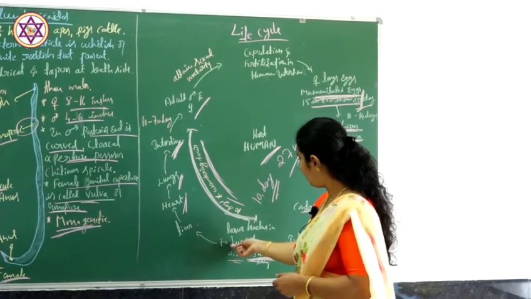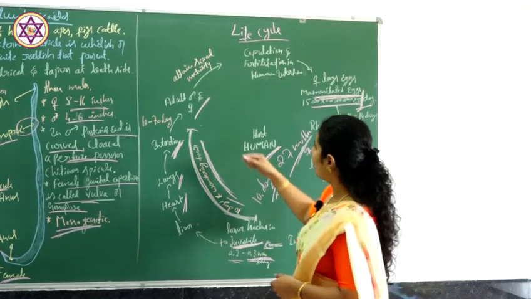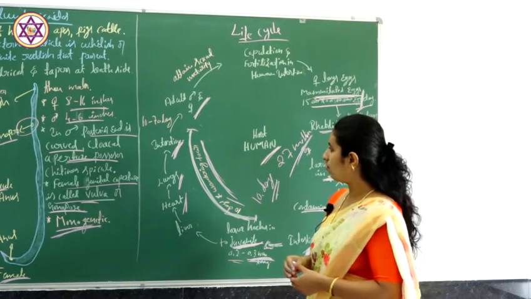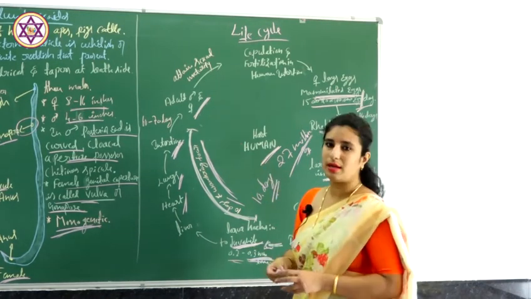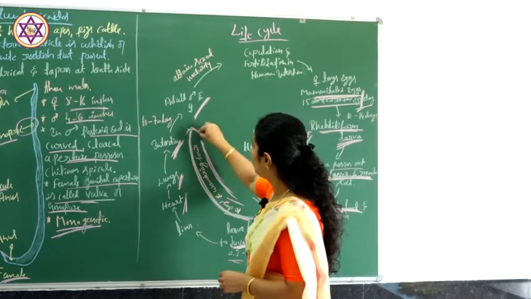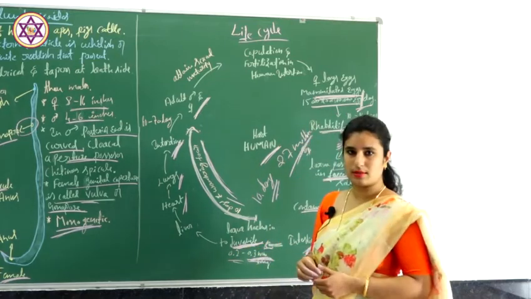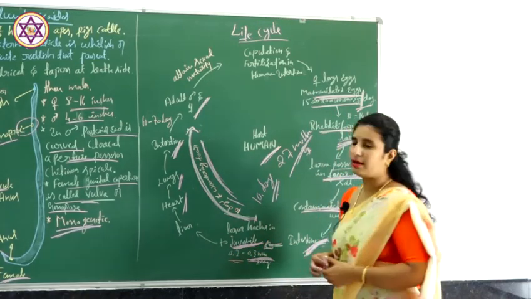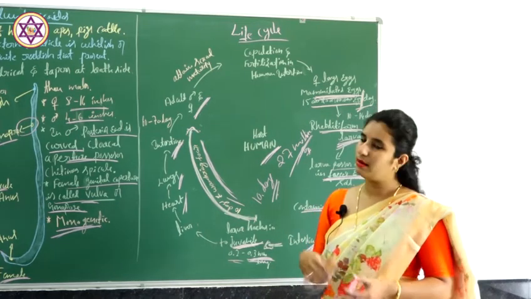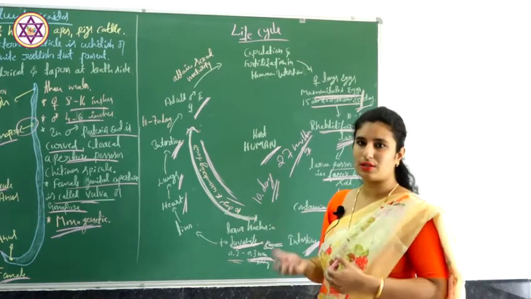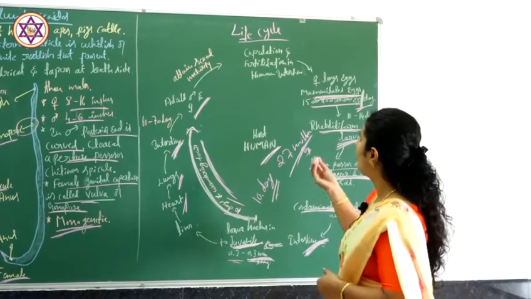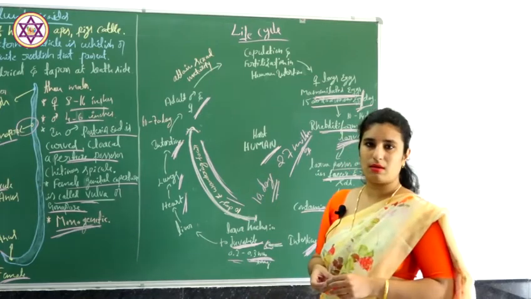From juvenile to adult, it takes around 60 to 70 days. Then the adult male and female attain sexual maturity, and the cycle continues. This is about the life cycle of Ascaris lumbricoides.